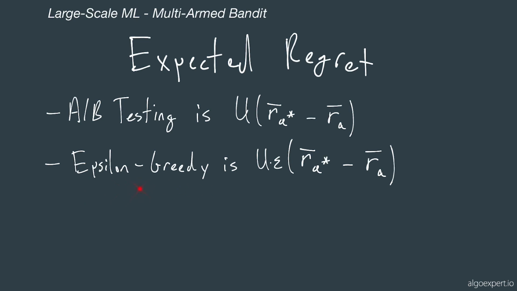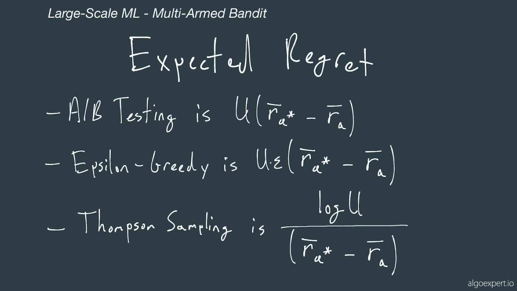Now for epsilon greedy, it's mostly the same thing. The only difference is we will have a fraction of the regret because some fraction of the users will actually be sent to the optimal arm over the suboptimal arm. Now the problem with both of these is that they're both linear in regret. So the expected regret increases linearly with the number of users that we introduce into the experiment.